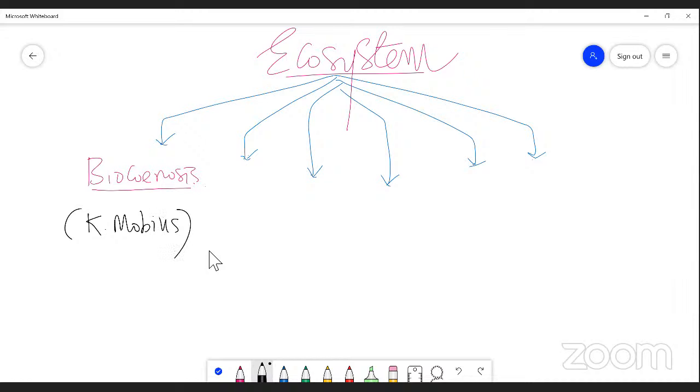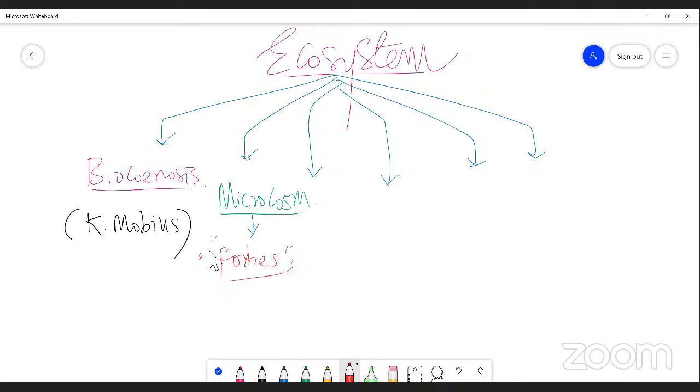Right? Another word instead of ecosystem. One of the ecologists used another word, that is a microcosm. Actually, this microcosm was given by another scientist, namely Forbes. Forbes is one of the ecologists, right?